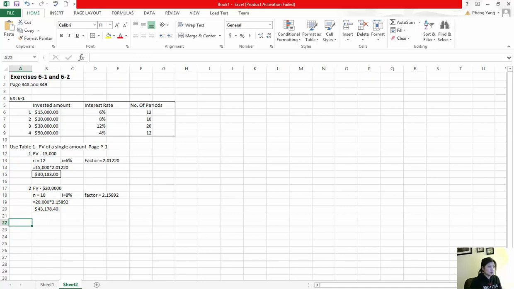3. We're looking for the future value in the amount of 30,000. We're going to invest that 30,000 over 20 periods at an interest rate of 12%. If you look at the table again, 20 periods at 12% is going to be 9.64629. That's the factor we're going to multiply our 30,000 by.